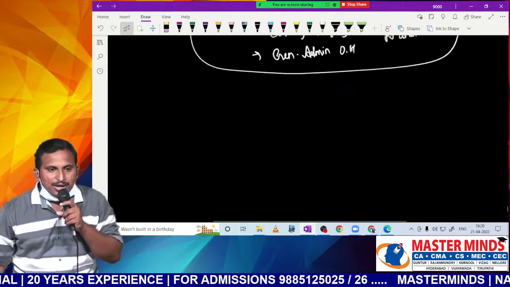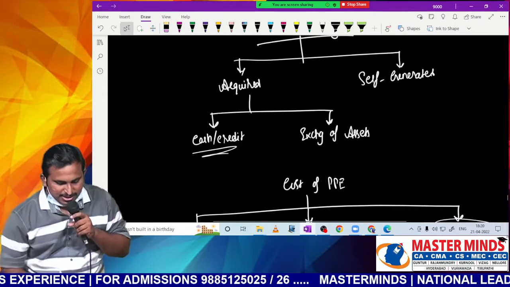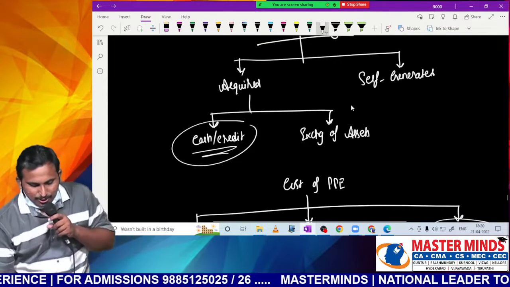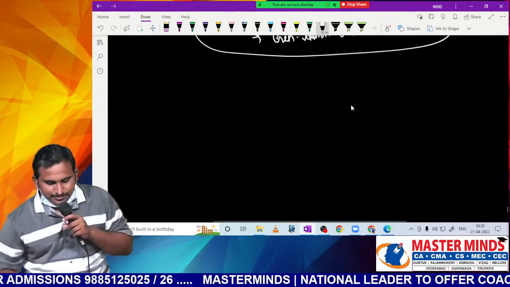Hope everybody has understood initial recognition, that too for the first type: cash or credit. Now let me move to the second one. What is that? Exchange of assets.